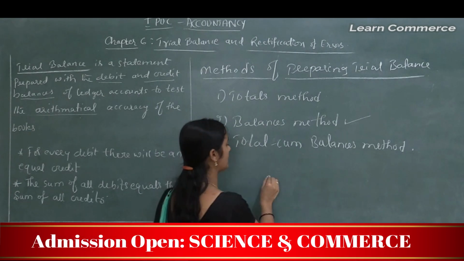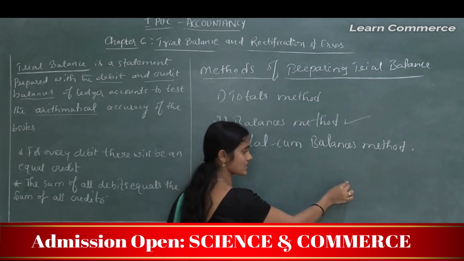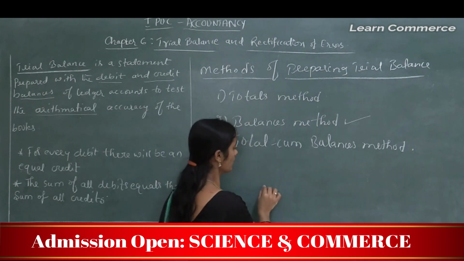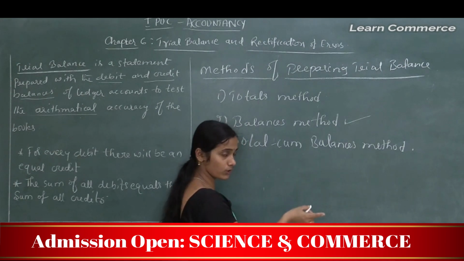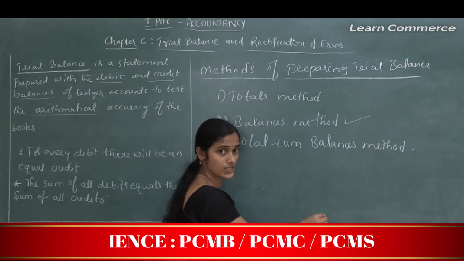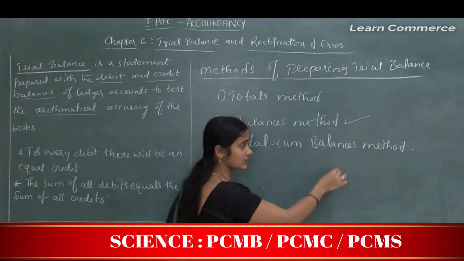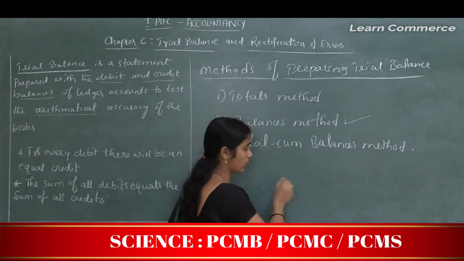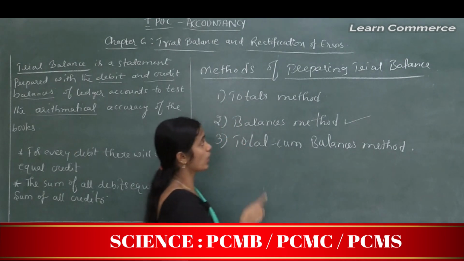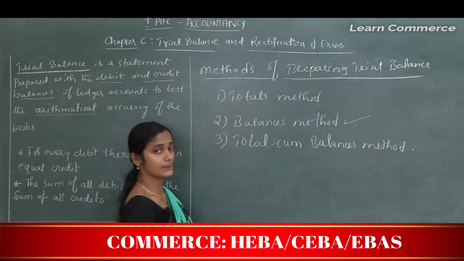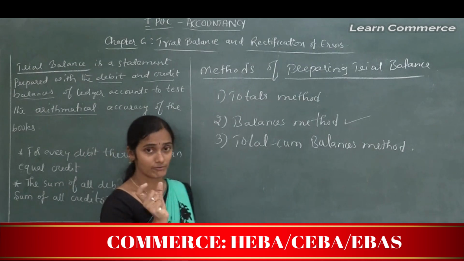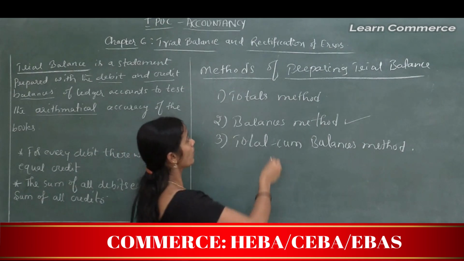Say for example, the debit side shows 15,000 and the credit side shows 10,000, then we should record the greater amount on both sides, 15,000 and 15,000, and we need to balance 5,000 on the credit side because the credit side shows less value compared to the debit side.